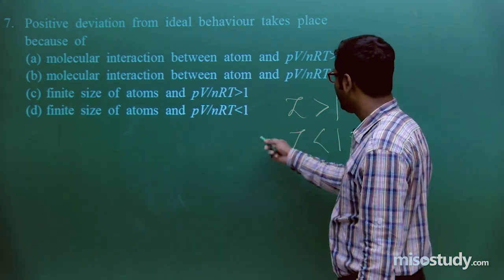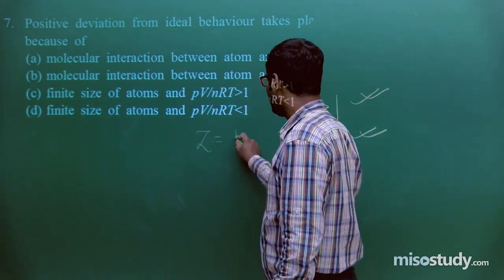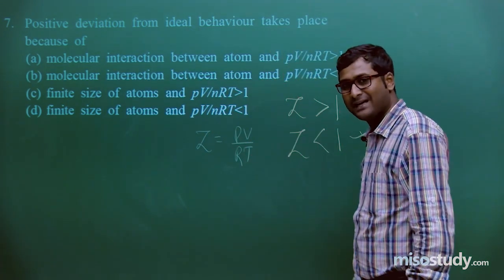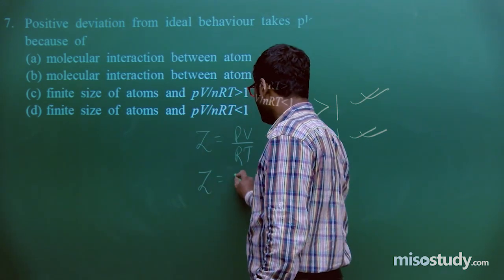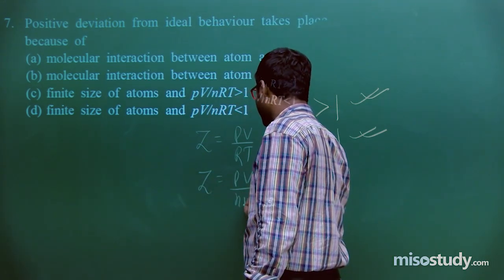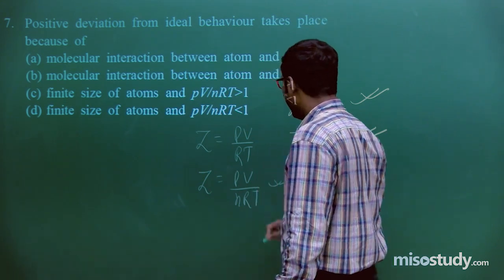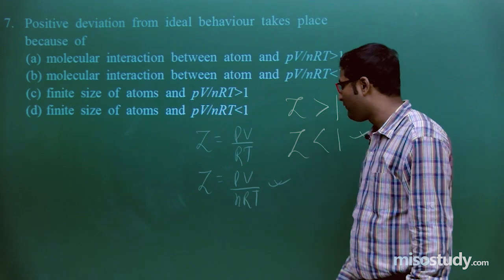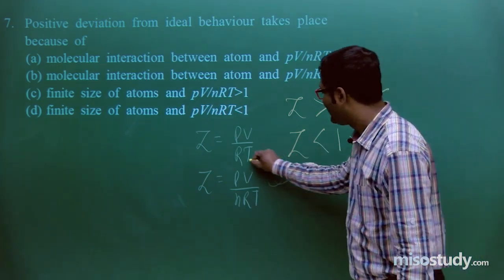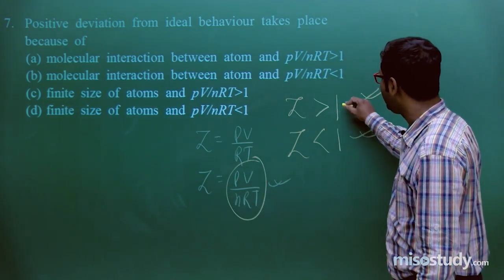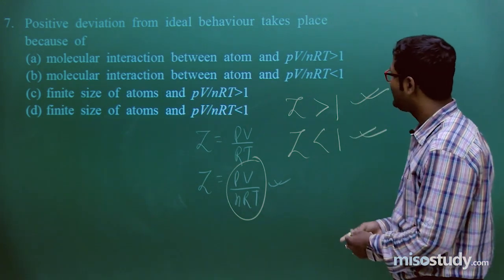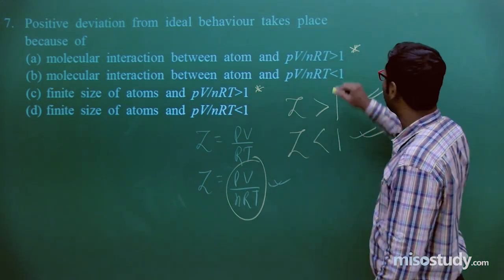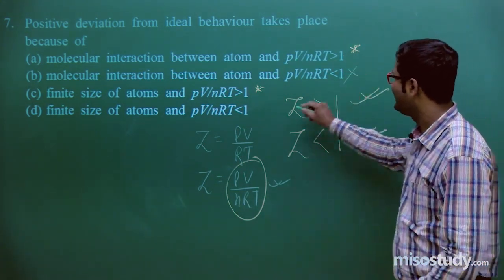And we all know Z is equal to PV upon RT for 1 mole of a gas, and Z is equal to PV upon nRT for n moles of a gas. Am I right or wrong? So you are absolutely right. For n moles of a gas, for positive deviation, PV upon nRT is greater than 1. So in this case we can say this one or this one may be correct, because this one is less than, this one is less than.